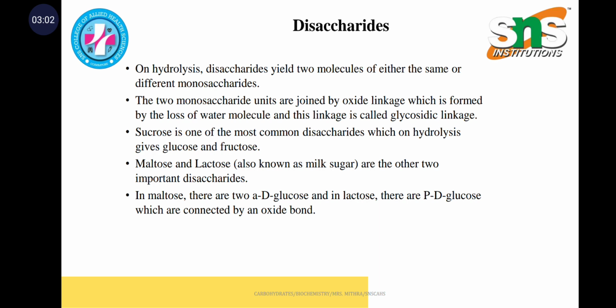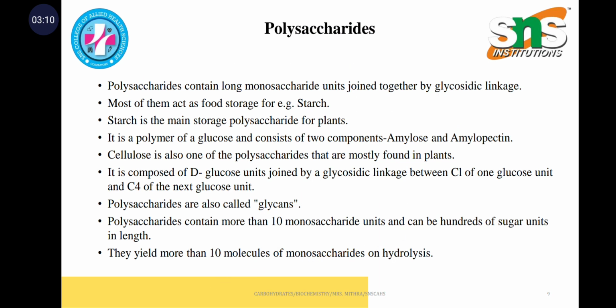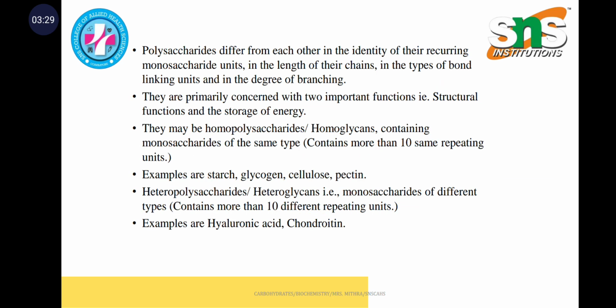Examples of the most common disaccharides include sucrose, maltose, and lactose, which is milk sugar. Polysaccharides contain long monosaccharide units joined together by glycosidic linkage. Starch is the main storage polysaccharide for plants, and polysaccharides are also called glycans, and they yield more than 10 molecules of monosaccharides on hydrolysis.